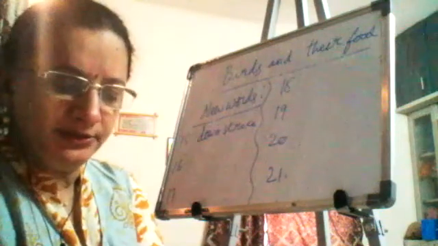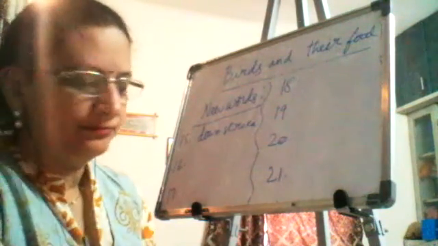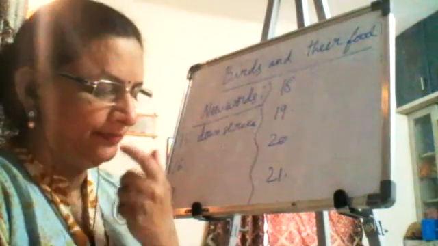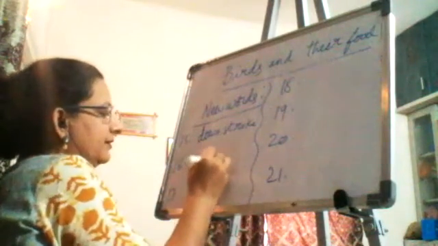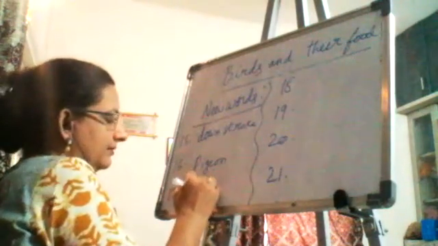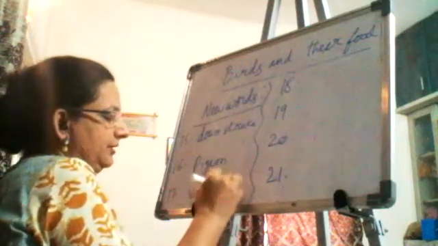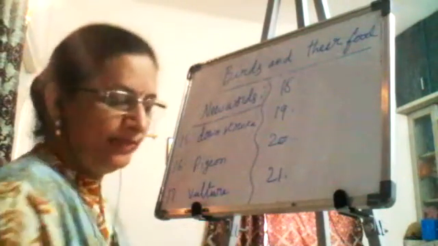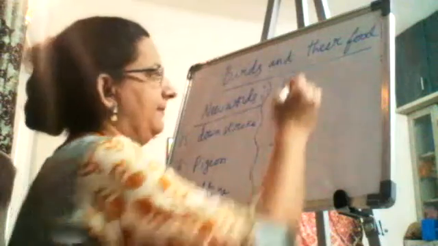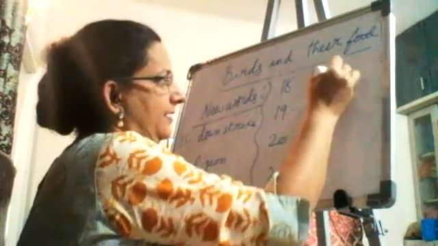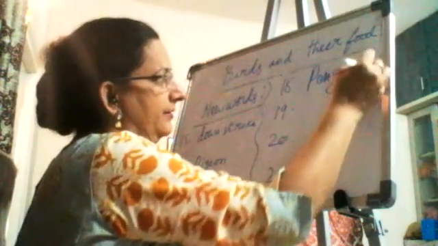Next one is pigeon, vulture. Names of the birds. Simple ones we are not writing. Penguin.